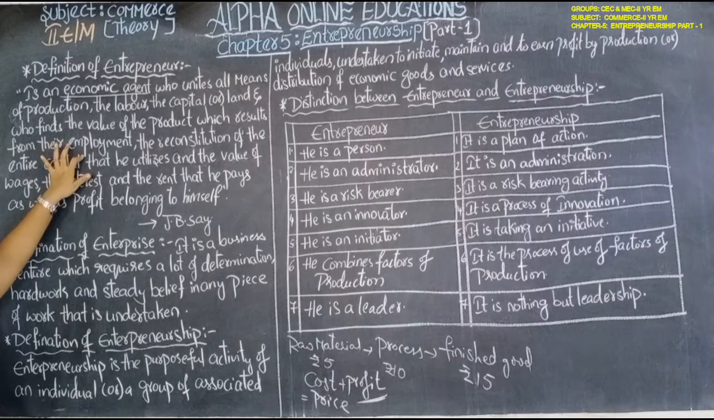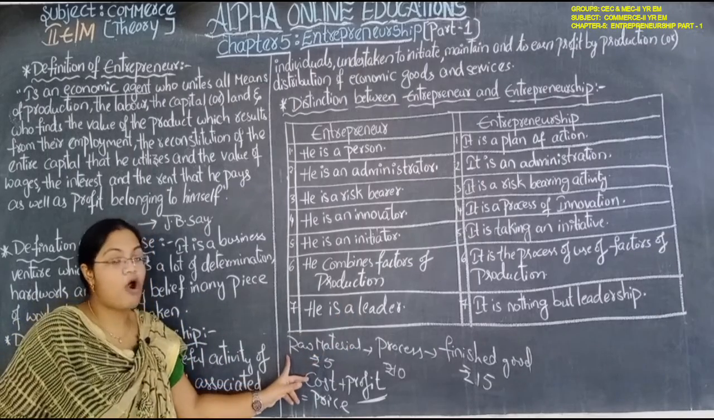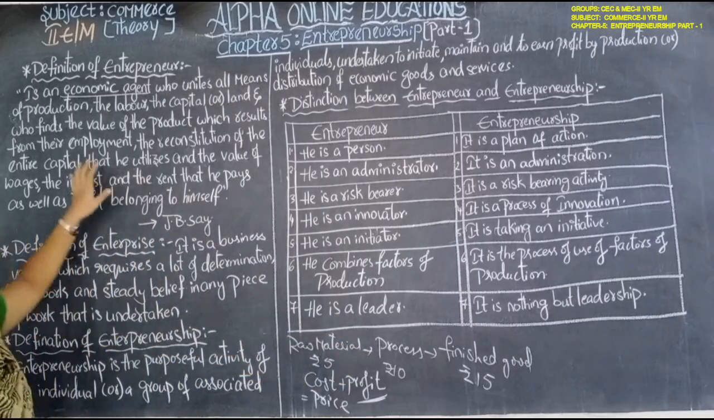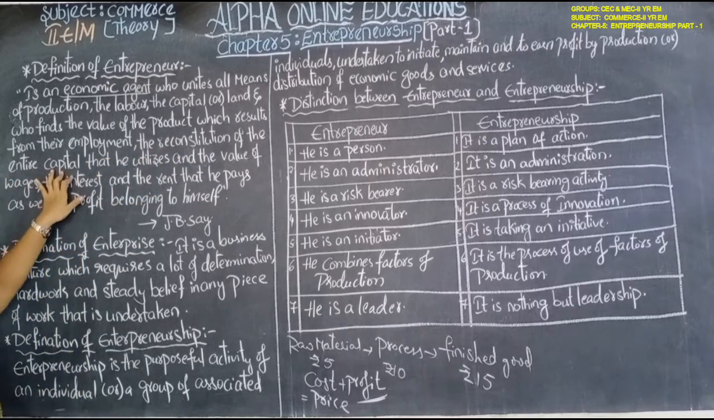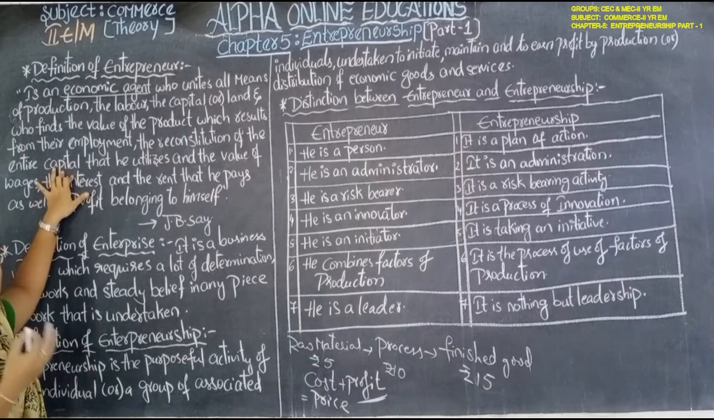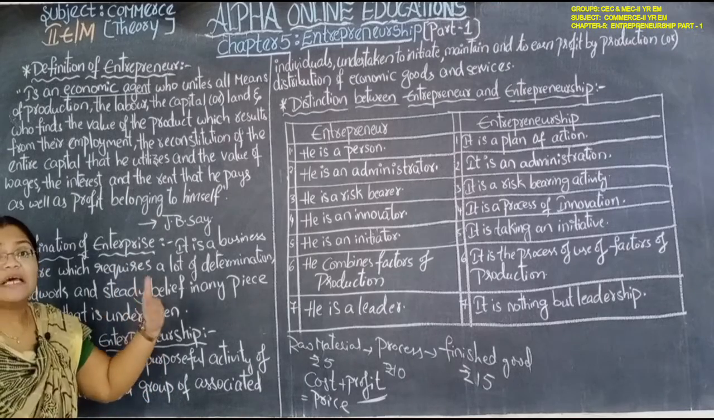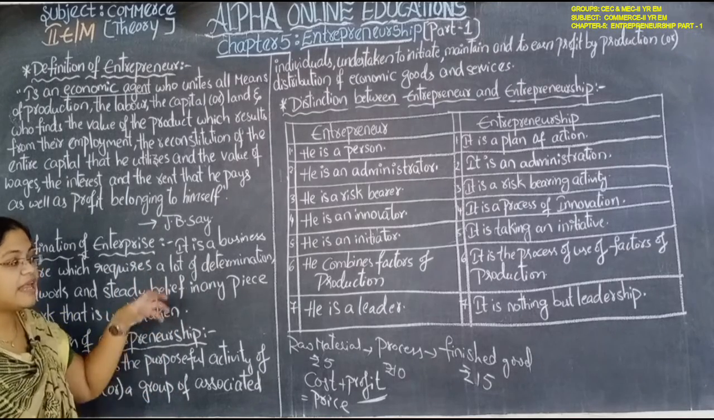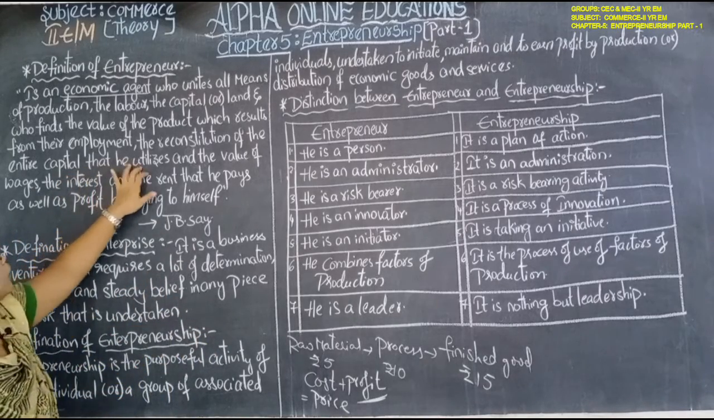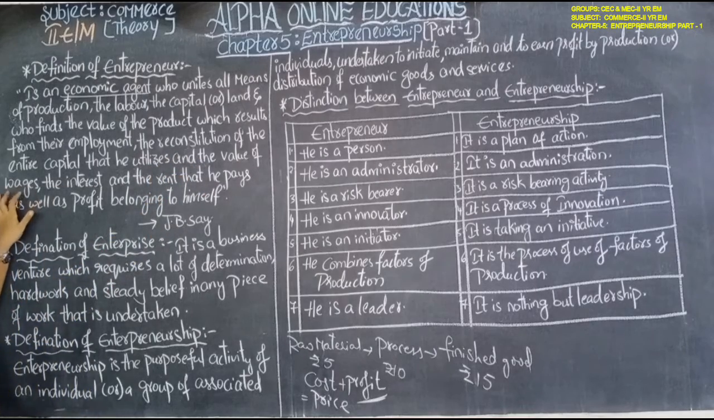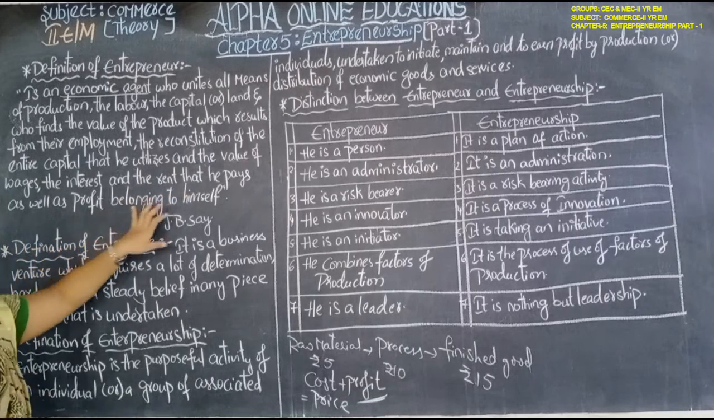Who finds the value of the product, means the cost of the product which results from their employment, from their processing, from conversion of raw material to finished good. From that employment, the reconstitution of the entire capital. Reconstitution means they will again gather more capital with the help of selling into the market the things they have prepared. That he utilized, and the value of the wages, the interest and the rent that he pays, as well as profit belongs to him.